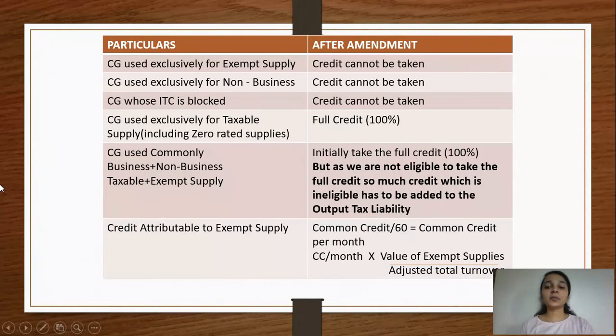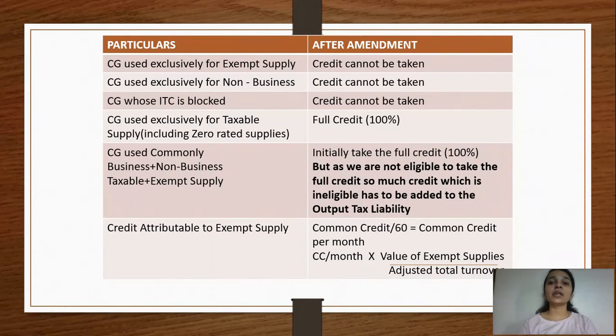So talking about the post-amendment scenario, there wouldn't be any change in the basic things. What are the basic things? If the capital good is being used exclusively for exempt supply, here also credit will not be available. Exclusively for non-business purpose, no credit allowed. When the ITC is blocked, again no credit. If it is being used exclusively for taxable supply, then you are eligible for full credit of 100%. If you are commonly using it, so you will have to initially take the full credit, but then you'll have to add the ineligible amount to the output tax liability.